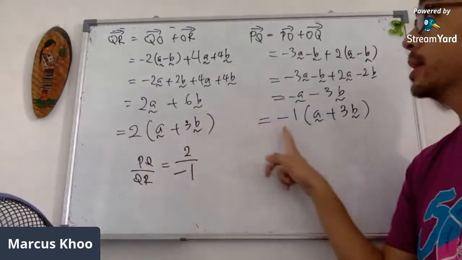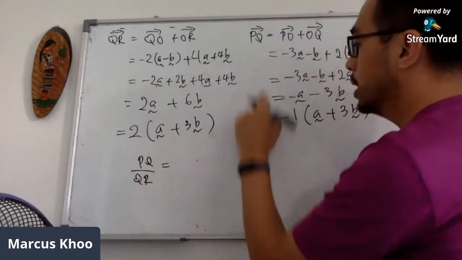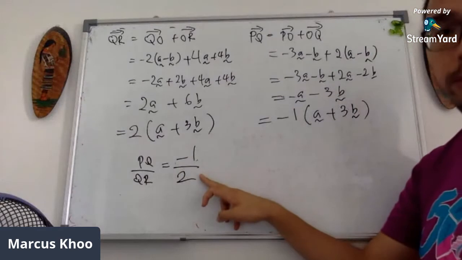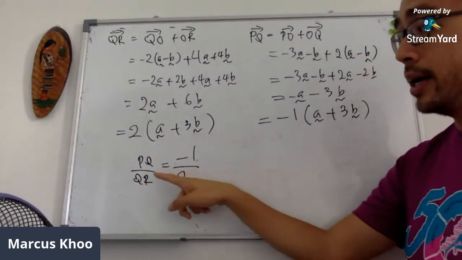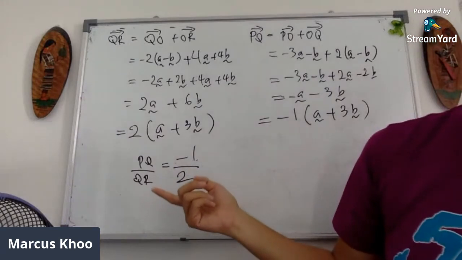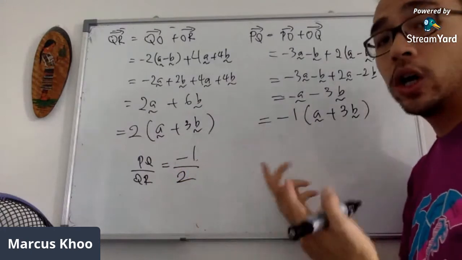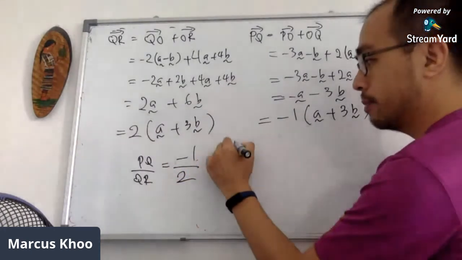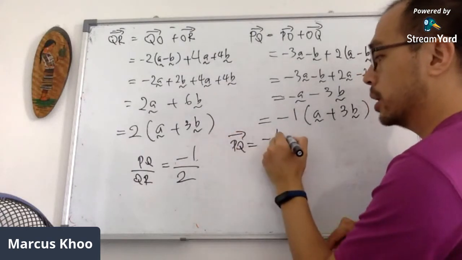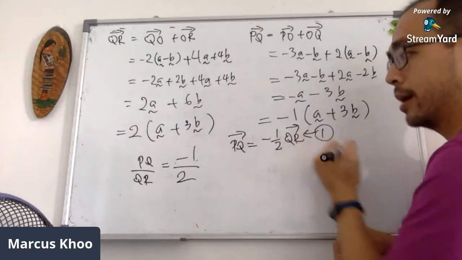I just take the numbers now because, oh, sorry, PQ over QR is negative 1 over 2. Then of course there are many ways to do this. Let me just double check. Either I can bring it across or I can sum, but if I bring it across, I will get PQ equals to negative half QR. This is one form of answer.